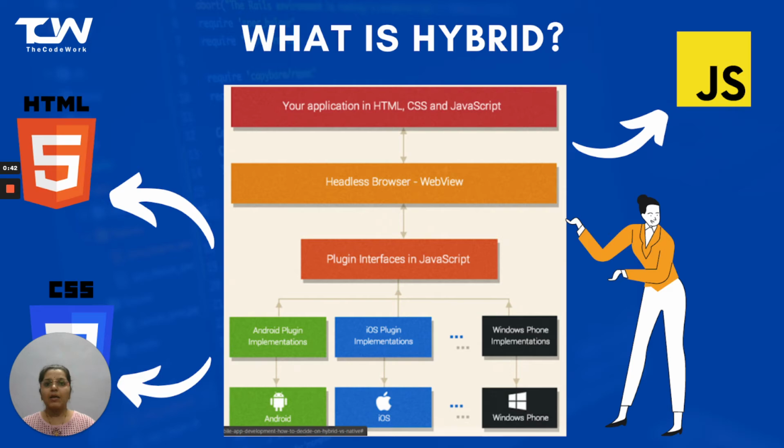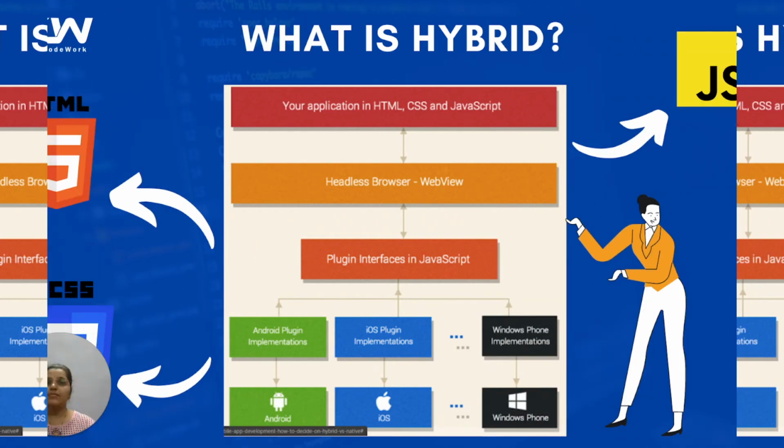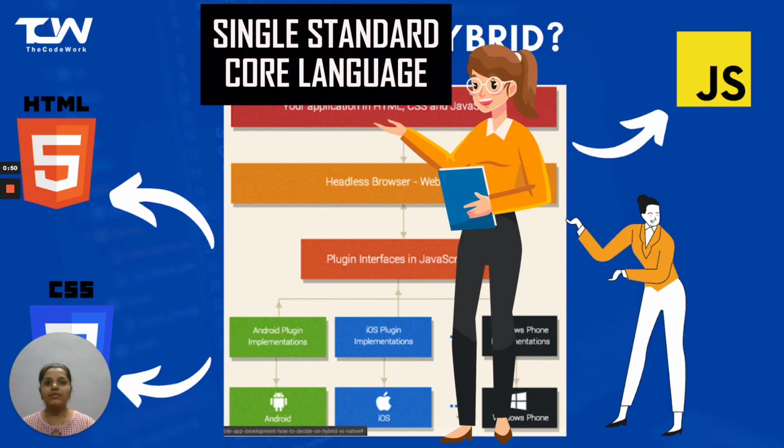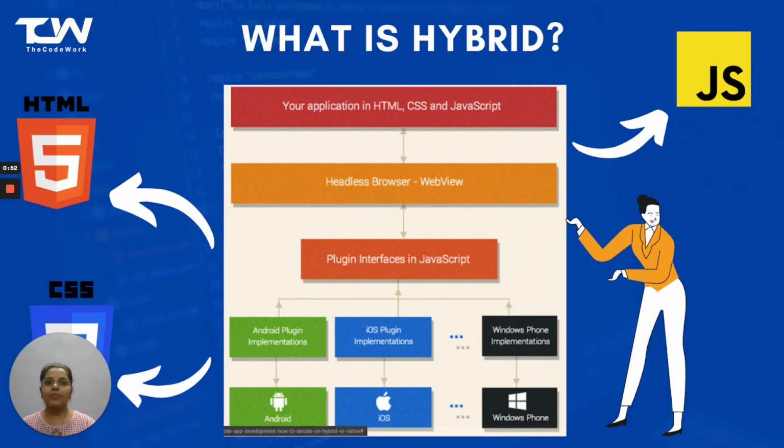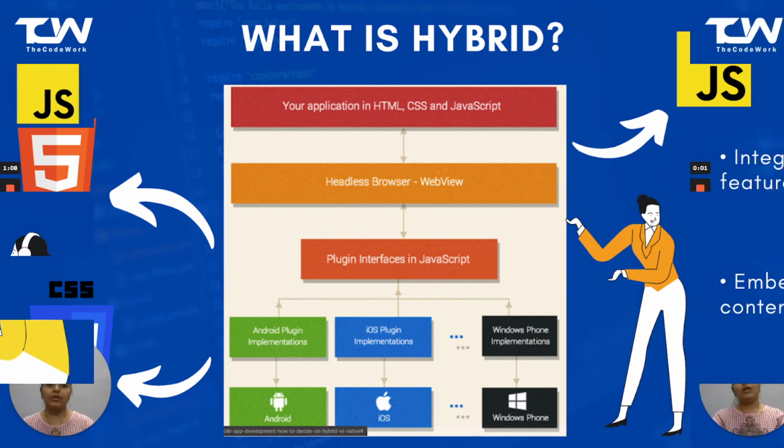A hybrid app is designed to work on multiple platforms. It is written using a single standard code language and then compiled to execute on each platform. Device specific interaction will normally be managed by frameworks like Cordova, React Native, or Ionic.